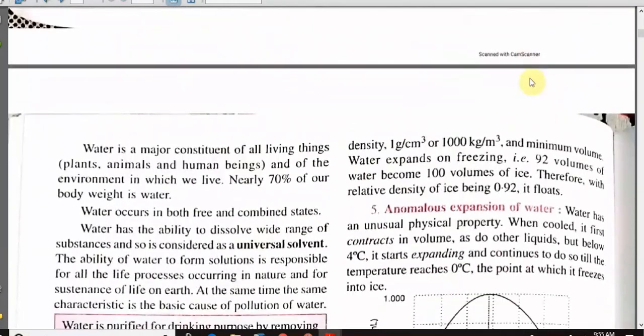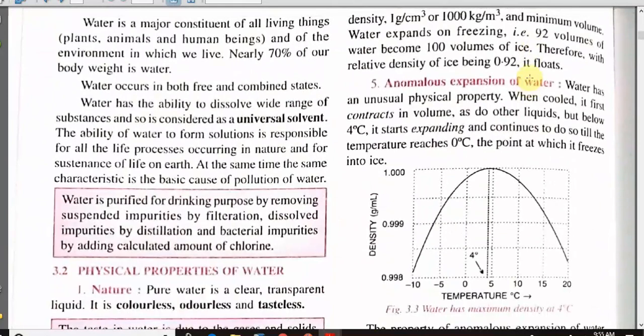Now water is a major constituent of all living beings like humans or plants or mammals. Nearly 70% of our body weight is due to water. Water occurs in free state as well as combined state, and water has a unique capacity to dissolve a wide range of solutes, so it is called universal solvent.